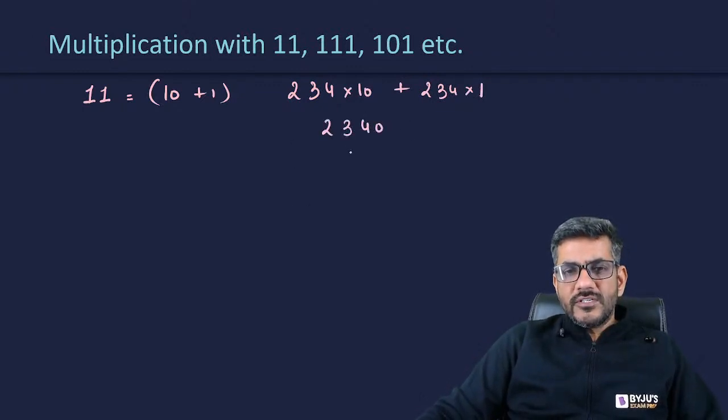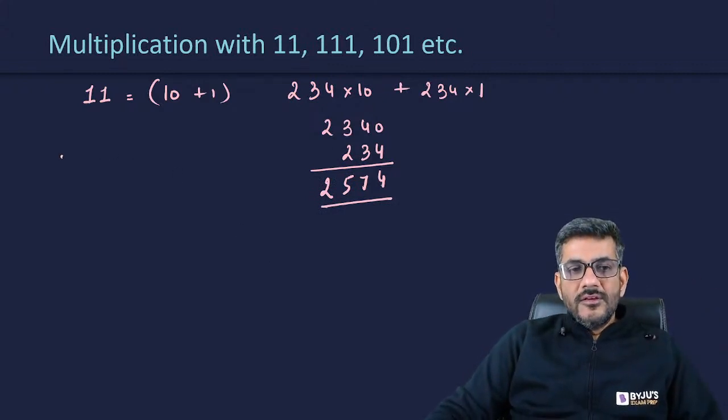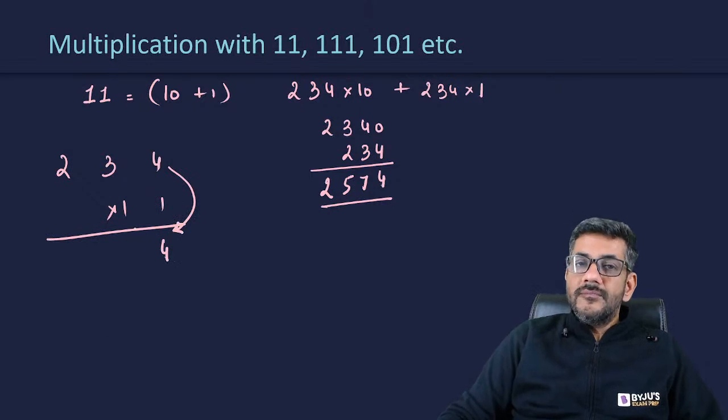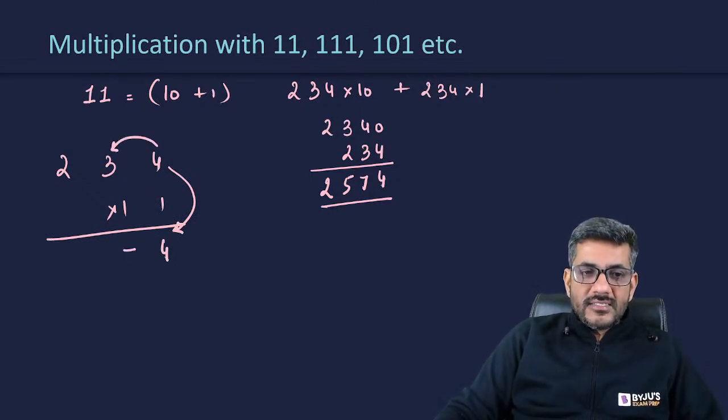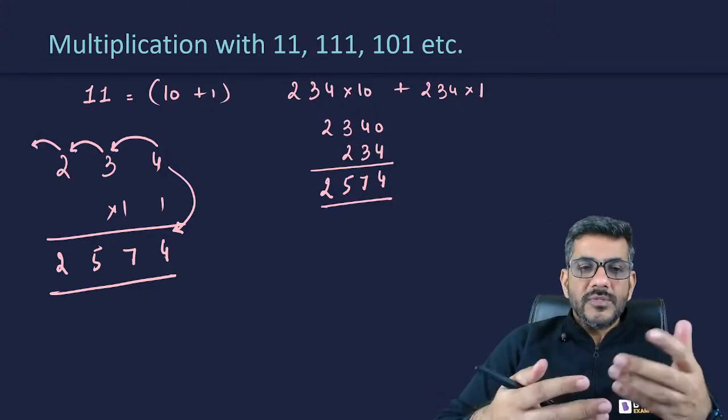234 into 10 is 2340, and 234 into 1 is 234. So you would be writing 4 as it is. Then you would be adding 4 and 3, 7. You would be writing 3 and 2, 5. You would be writing 2 and nothing, that is 2 straight away. That is the method for multiplication with 11. So what would I tell you if you want to multiply by 11, right? I would say write the last digit as it is, that is 4. Then add 4 with 3, it is 7. Add 3 with 2, it is 5. Add 2 with nothing, it is 2. So my answer is 2, 5, 7, 4. That is what the multiplication with 11 is.